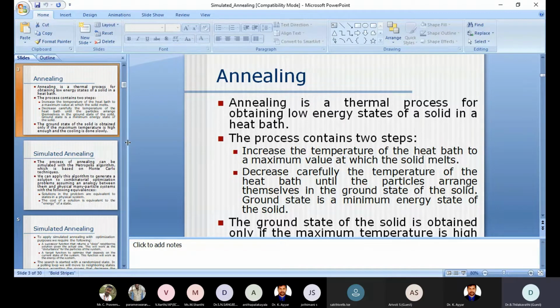For what purpose do we make the metal cool down slowly? To obtain its low energy states. Whenever it is heated, the molecules or energy states get excited and are in a higher energy state. Now from the higher energy state we have to bring it to the lower energy state. That is called annealing, simple annealing. High energy to low energy.